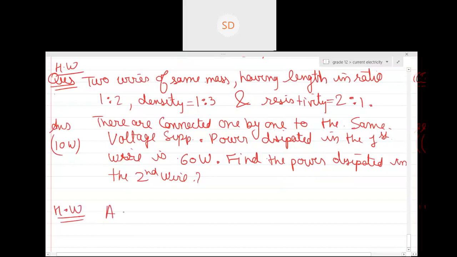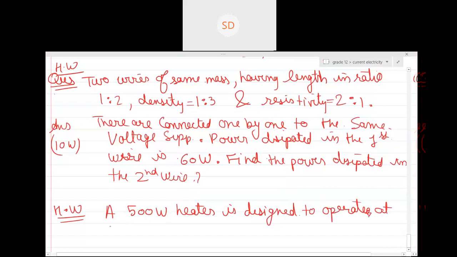Next question. 500 watt heater. Please don't be afraid of power. You have to first, from the power knowledge, make it into the resistance and current circuit, so it becomes normal circuit analysis only. So a 500 watt heater is designed to operate at 200 volts.